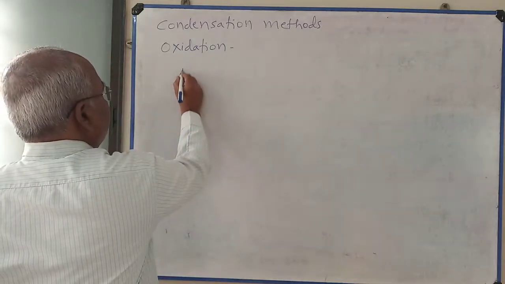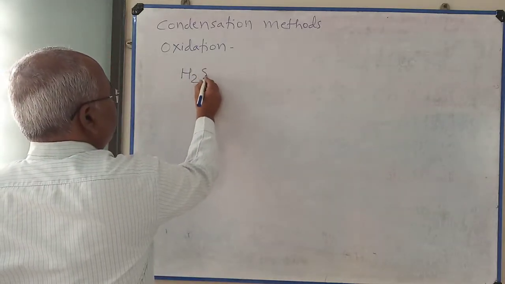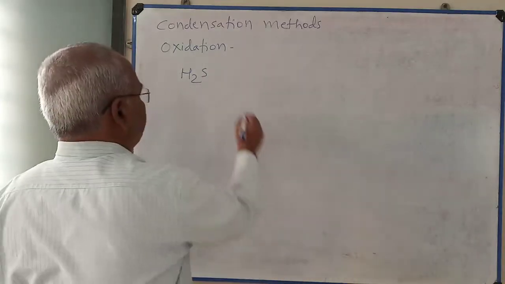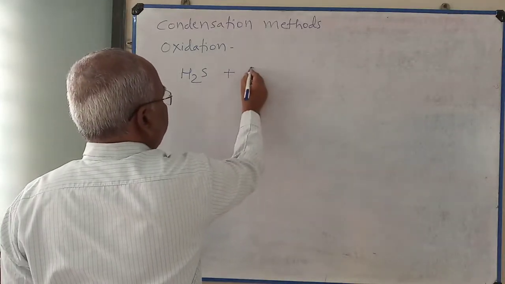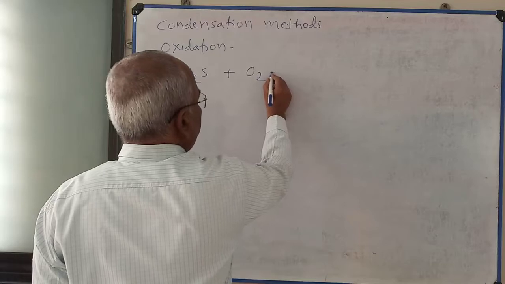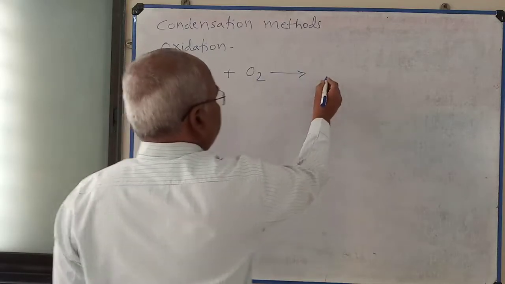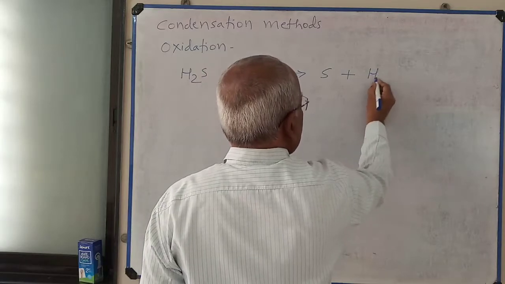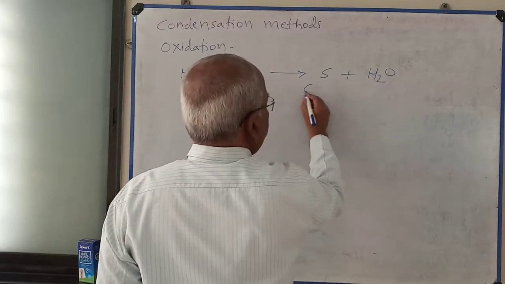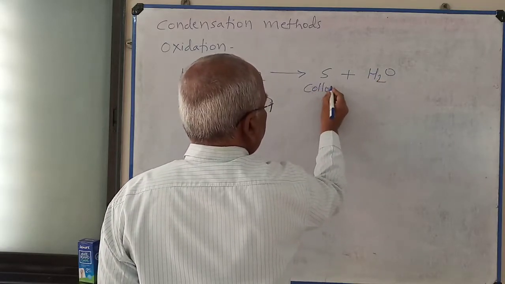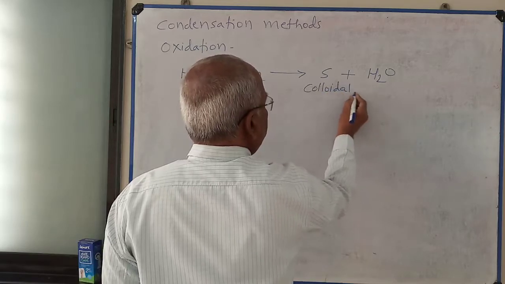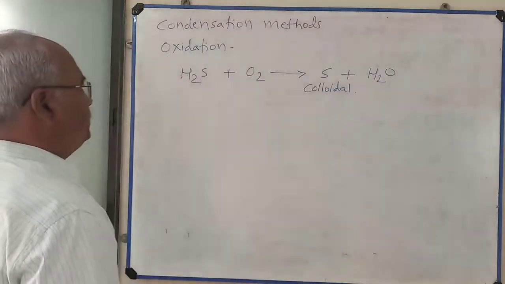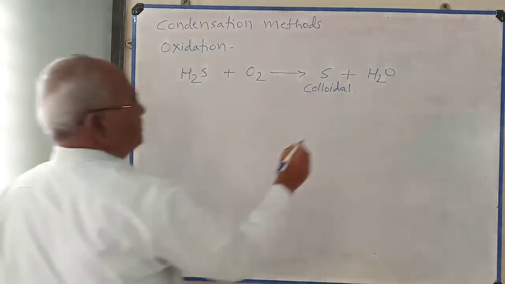So I represent here hydrogen sulfide. Its oxidation is carried out. Here sulfur plus H2O, colloidal sulfur is formed. Balance this equation.